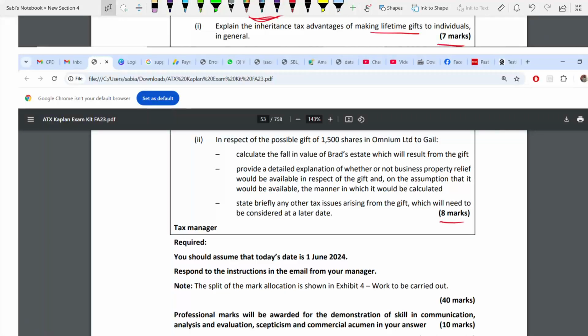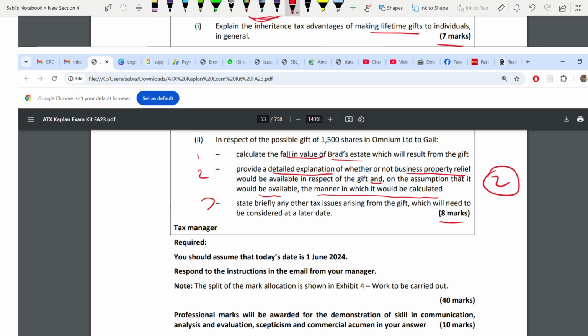Second part is a little difficult one. Here you have to do some calculation. Three things you have to do. 1, 2, 3. Calculate fall in value. Remember there's a fall in value relief. I've explained it to you in my lecture. Yes, that you have to calculate when you're gifting a gift from Brad's estate. Brad is the father of Gail who died. And from his estate is giving a gift. What is the fall in value? Next, detailed explanation. Whether a business property relief will be available or not. And on the assumption that it would be available, the manner in which it would be calculated. If you're assuming it's available, how it will be calculated. There are two requirements inside one.